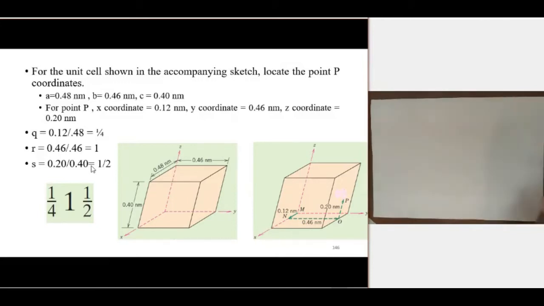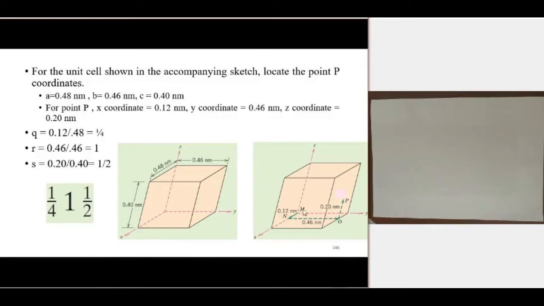So from this, we got three numbers: 1/4, 1, 1/2. This is the coordinate of this point P, the address or location of this point P, and it is represented using these three indices, 1/4, 1, 1/2. So in this way, we can specify any point in the unit cell. For example, for this point, in the x direction it is 0, in the y direction it is 1, and in the z direction it is 1. So 0, 1, 1. And what about this?